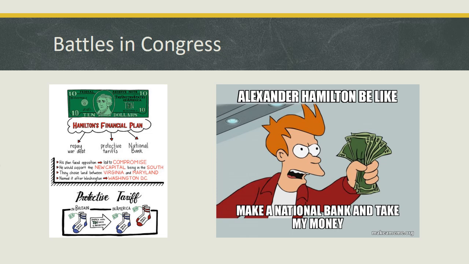Hamilton got this passed by agreeing to locate the national capital, currently in New York City, on the banks of the Potomac River between Virginia and Maryland.